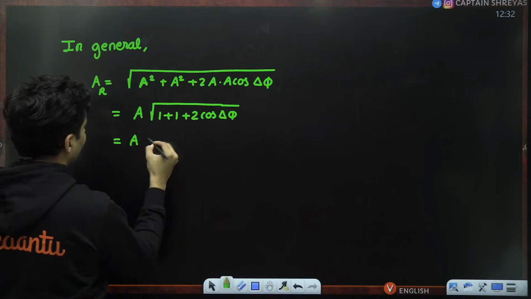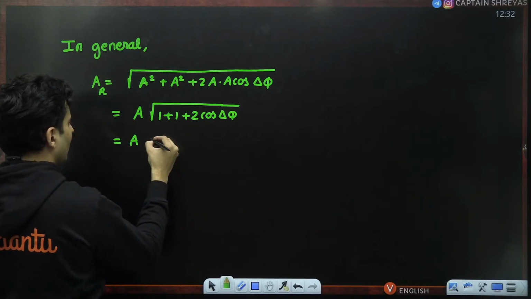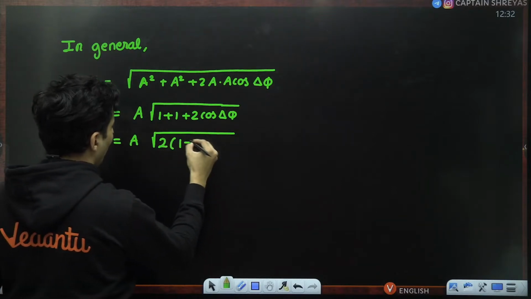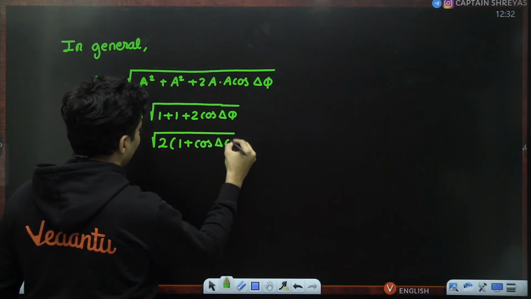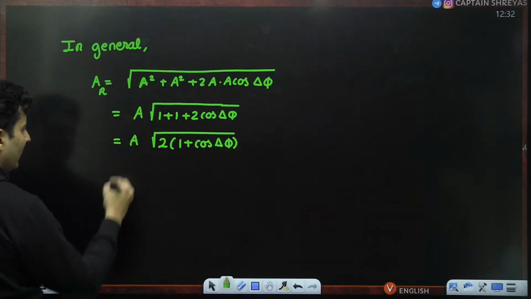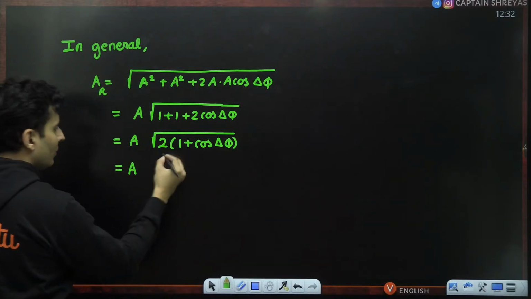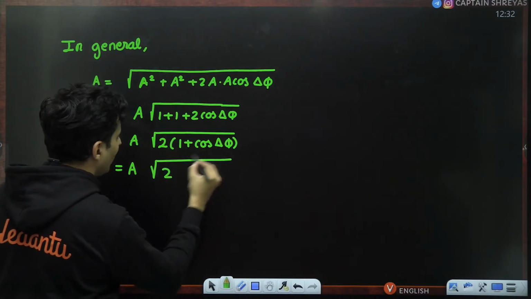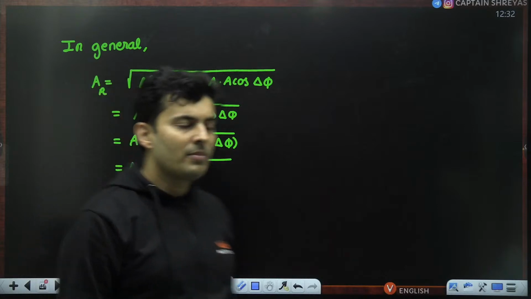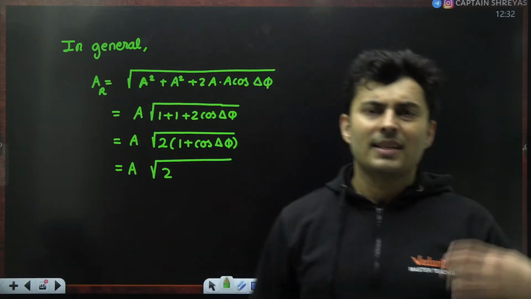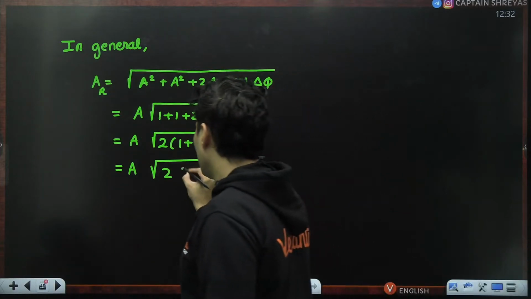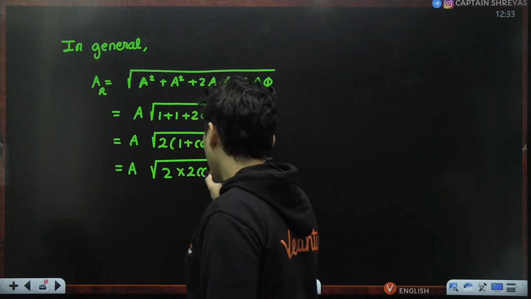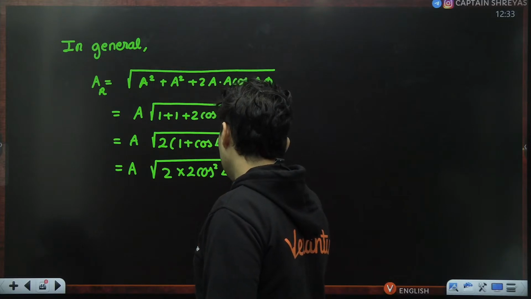This can be further written as root 2 into 1 plus cos del phi. If you want, you can write 1 plus cos del phi as 2 times cos square delta phi by 2.